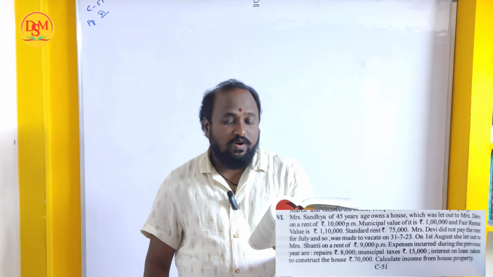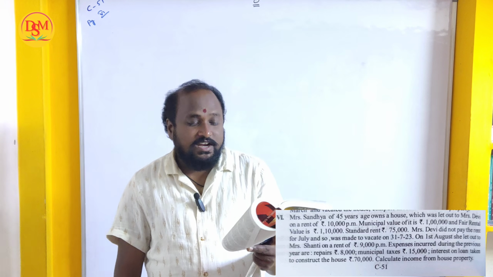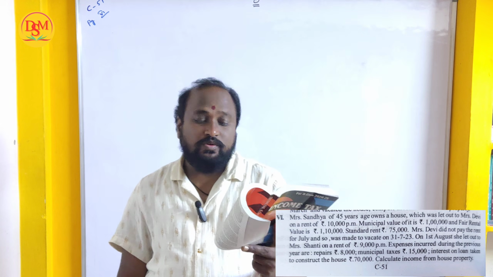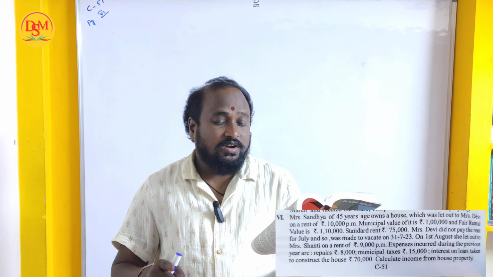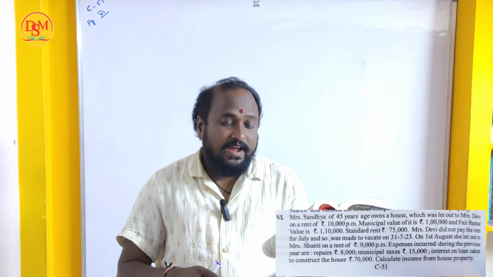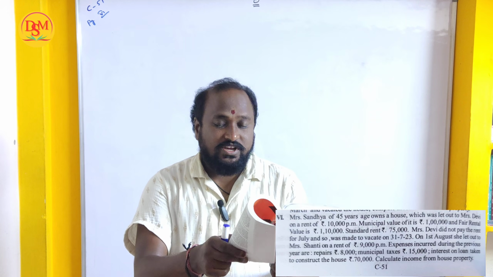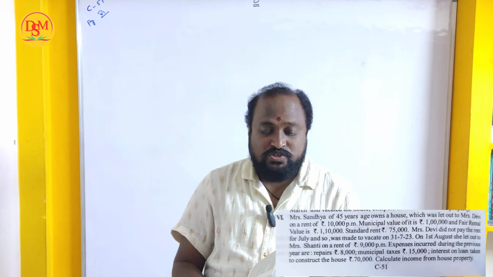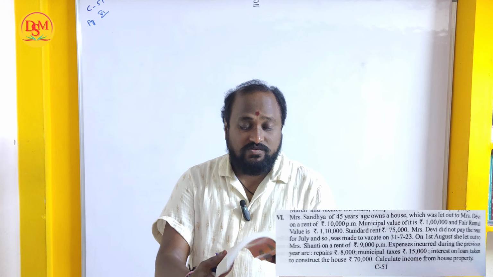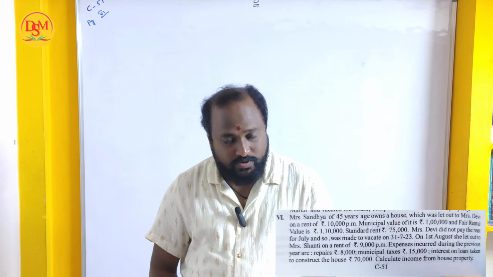Mrs. Devi did not pay the rent for July and so was made to vacate on 31st July 2023. On 1st August, she let out the property to Mrs. Shanti on a rent of 9,000 per month. Expenses incurred during the previous year are repairs 8,000, municipal taxes 15,000, interest on loan taken to construct the house is 70,000. Calculate income from house property.